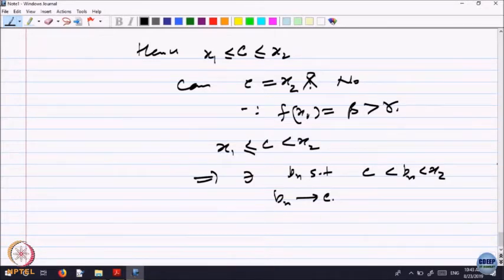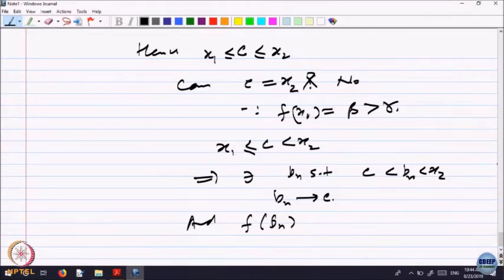And where are these Bn's? And what can you say of f of Bn's? Bn is on the right side of alpha, which is the supremum, where the value of the function is less than gamma. So, it has to be bigger than or equal to, that is the only possibility. Alpha is the LUB of all points in x1, x2, where the value is strictly less than gamma.